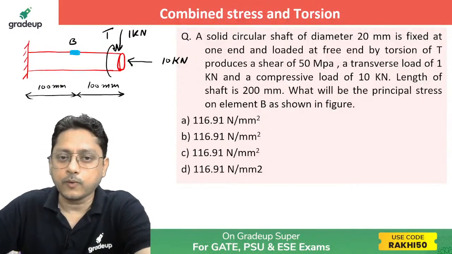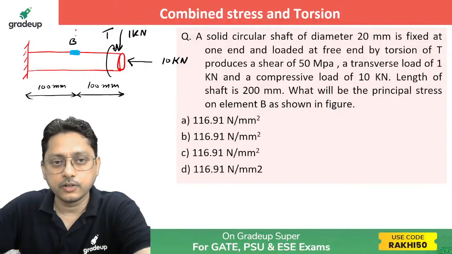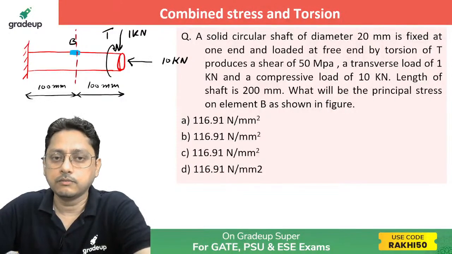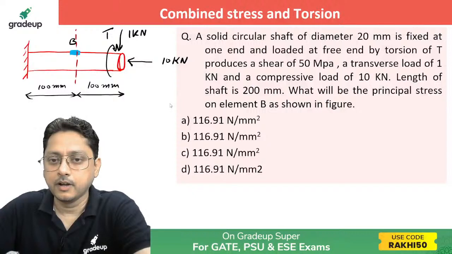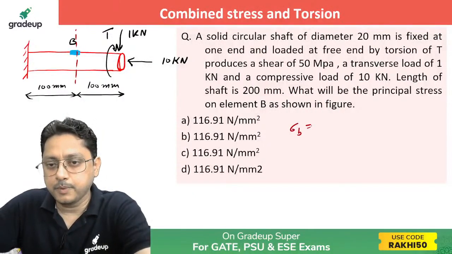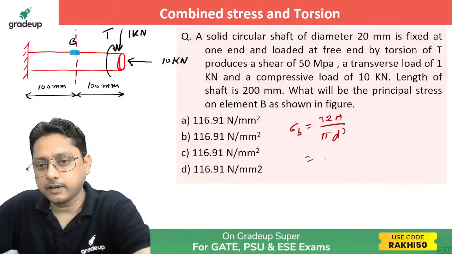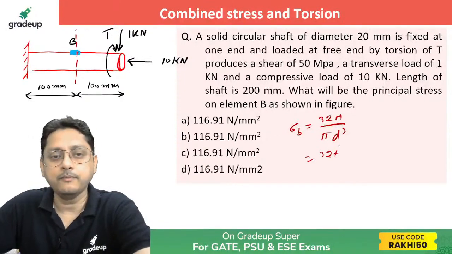Now, due to the 1 kilonewton, you will have a bending moment here at B. If you consider the section here, what will the bending moment be? I'll directly write down the bending stress. The bending stress at B will be 32 M by pi d cube. What is the M value here?